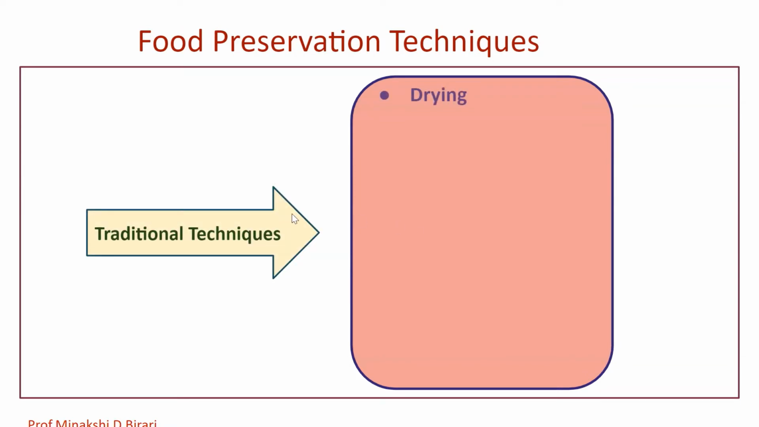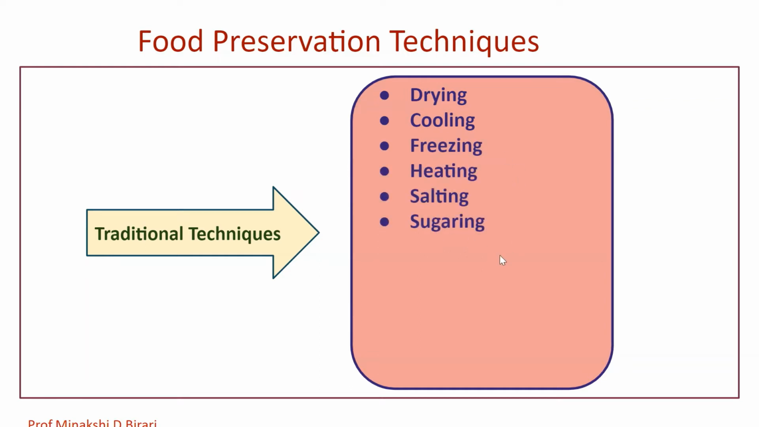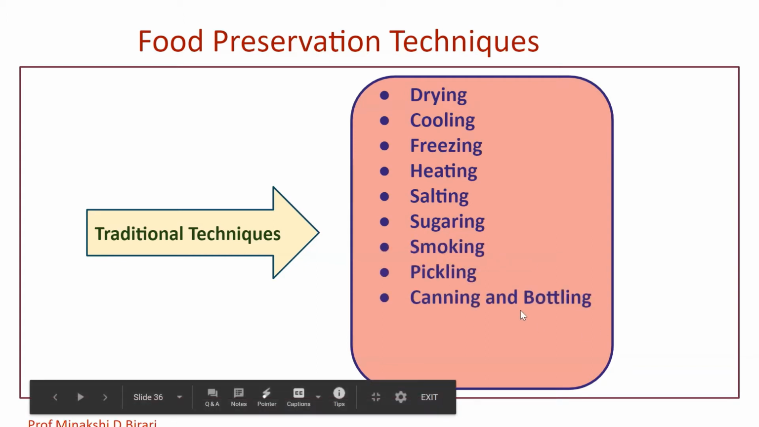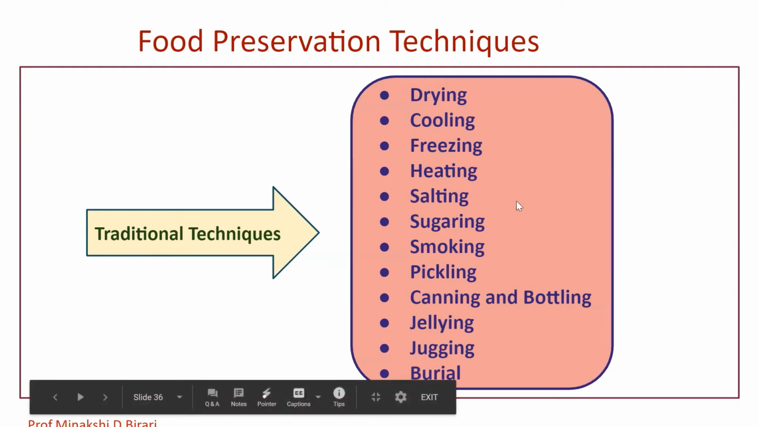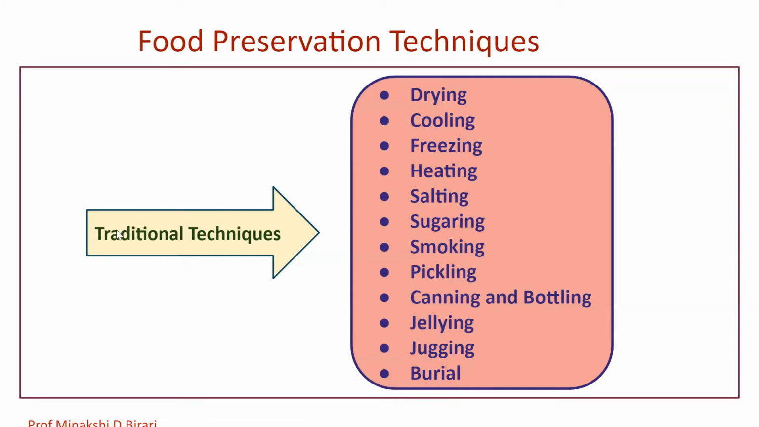Food preservation techniques that are traditional techniques include drying, cooling, freezing, heating, salting, sugaring, smoking, pickling, canning and bottling, jailing, jugging and burial. So these are the different techniques which we have to study in detail one by one. These are nothing but traditional techniques which are used for food preservation.